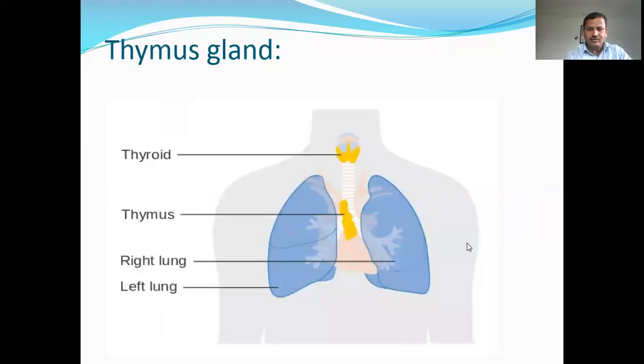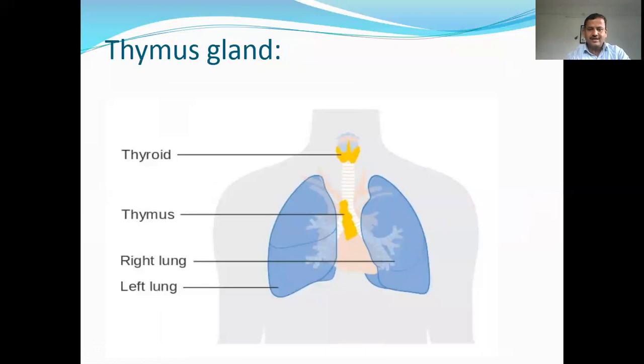Then the next one is the thymus gland. This thymus gland lies in the upper part of the chest, covering the lower end of the trachea. It is also bilobed, partially endocrine and partially lymphoid in structure.